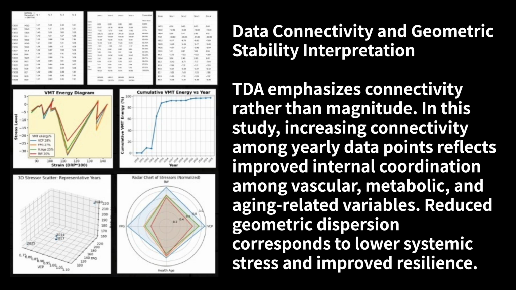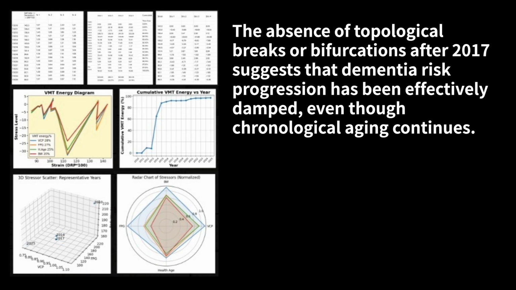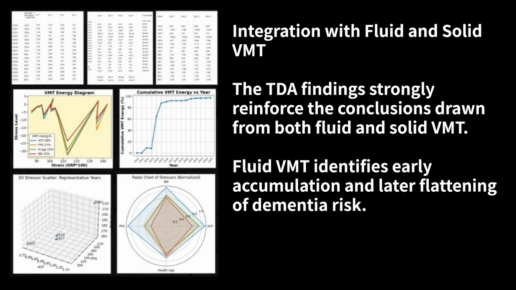Data connectivity and geometric stability interpretation. TDA emphasizes connectivity rather than magnitude. In this study, increasing connectivity among yearly data points reflects improved internal coordination among vascular, metabolic, and aging-related variables. Reduced geometric dispersion corresponds to lower systemic stress and improved resilience. The absence of topological breaks or bifurcations after 2017 suggests that dementia risk progression has been effectively damped, even though chronological aging continues. Integration with fluid and solid VMT: the TDA findings strongly reinforce the conclusions drawn from